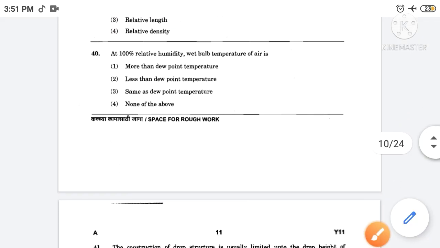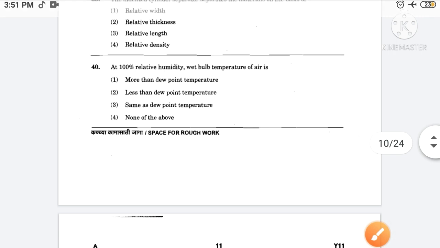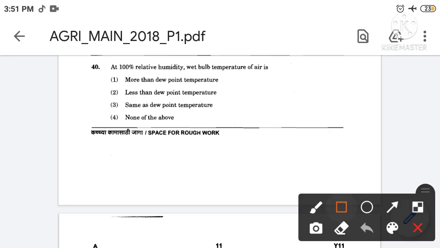Then next, at 100% relative humidity, wet bulb temperature of air is. The correct answer is option number 3. So at 100% relative humidity, wet bulb temperature of air is same as dew point temperature. Then next,